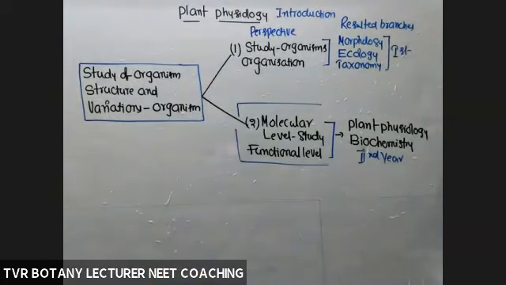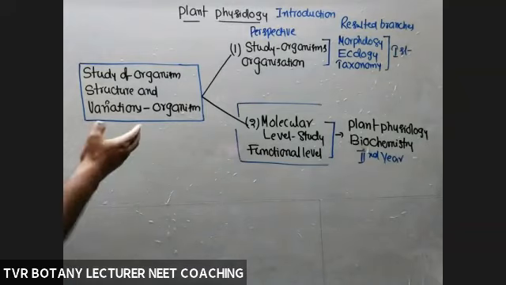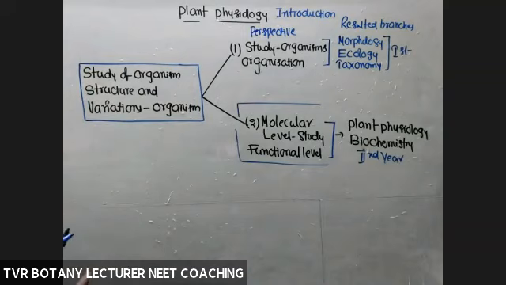Okay, so cellular level, functional level, what are the dynamic functions? What are the vital activities which are taking place in the cell by means of which the living state of an organism will be continued? So in this chapter, we are going to study the so-called chapters in plant physiology: transport in plants, mineral nutrition. What are they one by one?